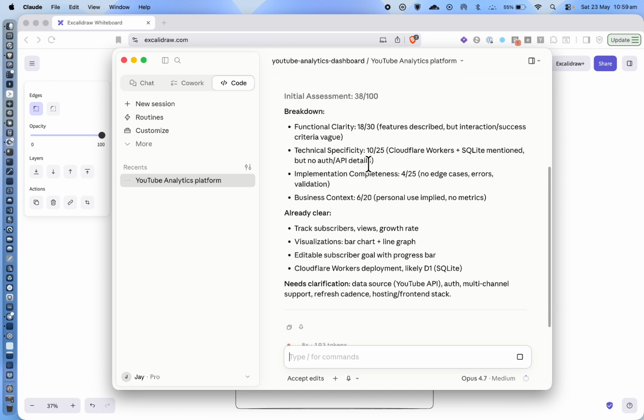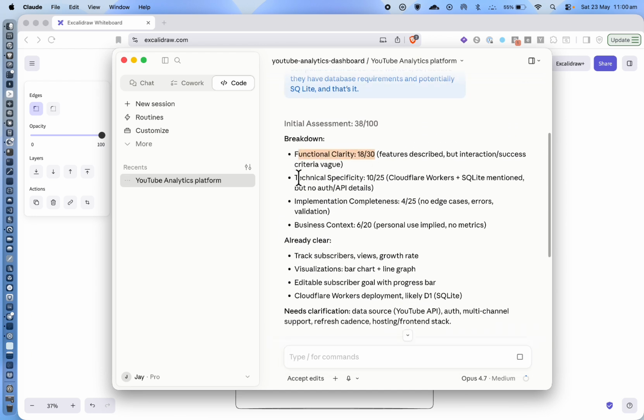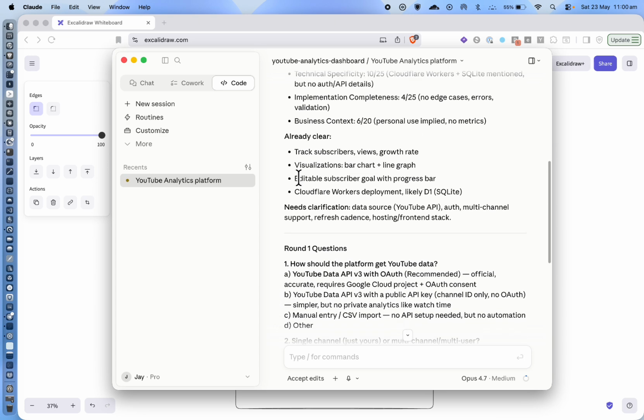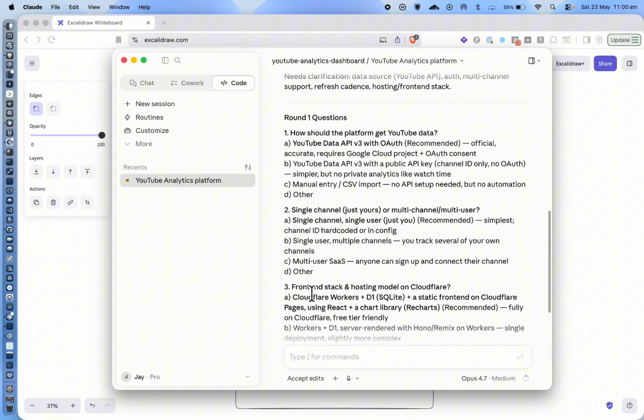So this is from the skill here. It's got sort of a clarity score, and from there, as we go on, as the AI gets an understanding of what we're looking to actually make, it will fill up over time. So we'll just answer the questions, pretty simple. It's got question 1, so then we can just type the answers for 1A, 2B, things like that. So I'm just going to have a quick read and answer those ones.